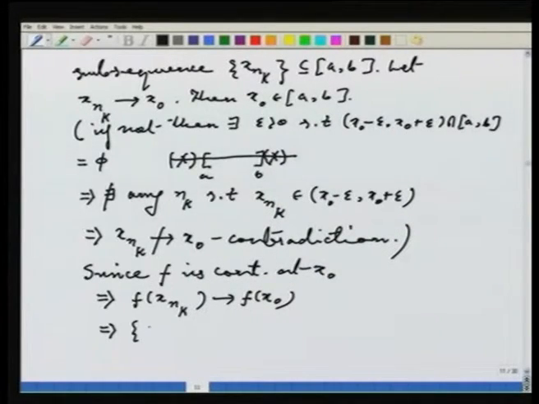But we anyway know that every convergent sequence is a bounded sequence, and f of xnk is a sequence which is converging to f of x naught. So, it is a convergent sequence. So, in particular it is a bounded sequence. So, this implies the sequence f of xnk is a bounded sequence.